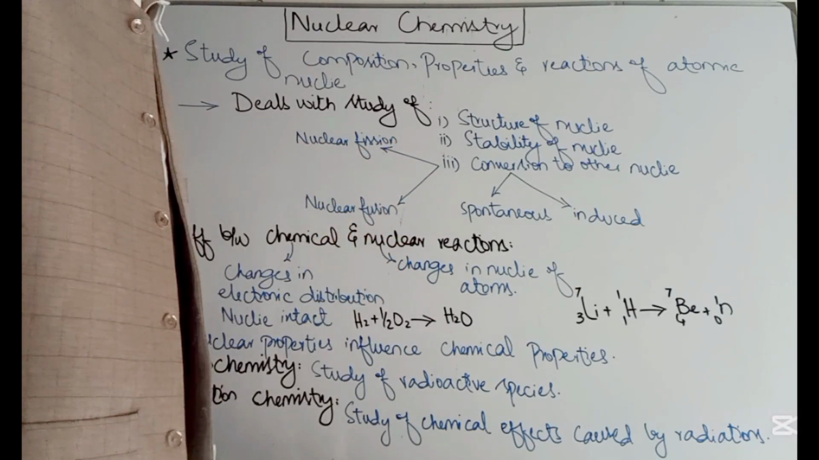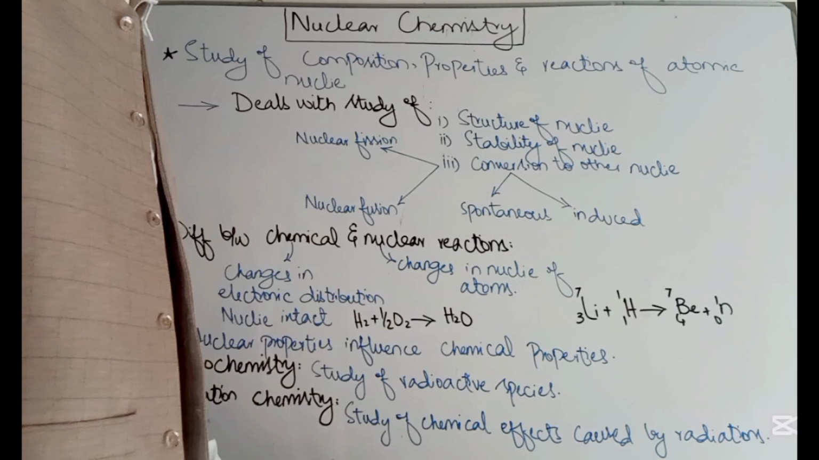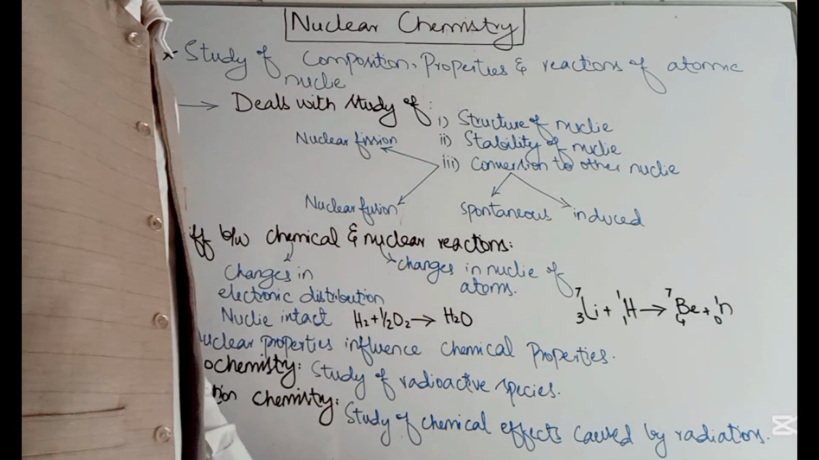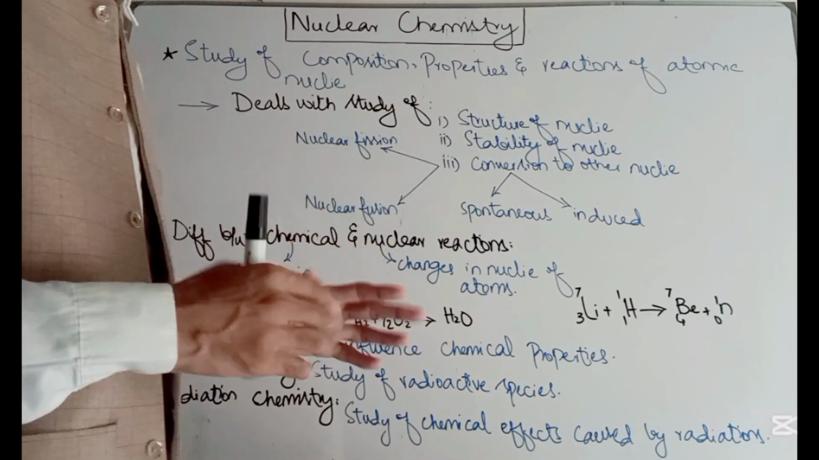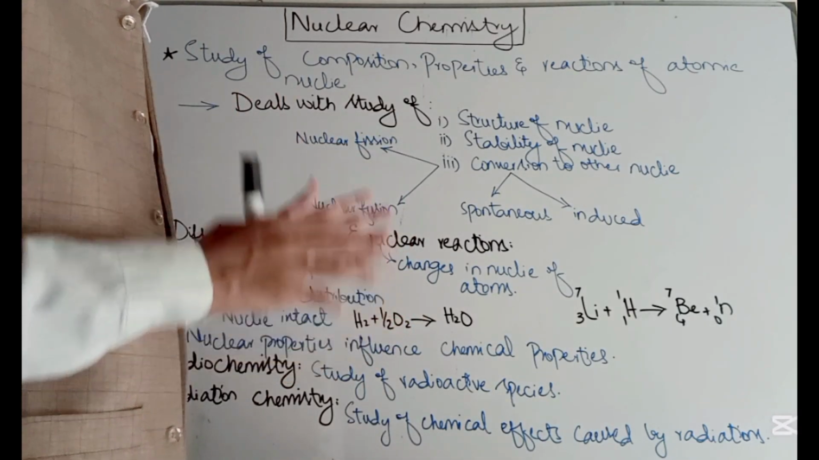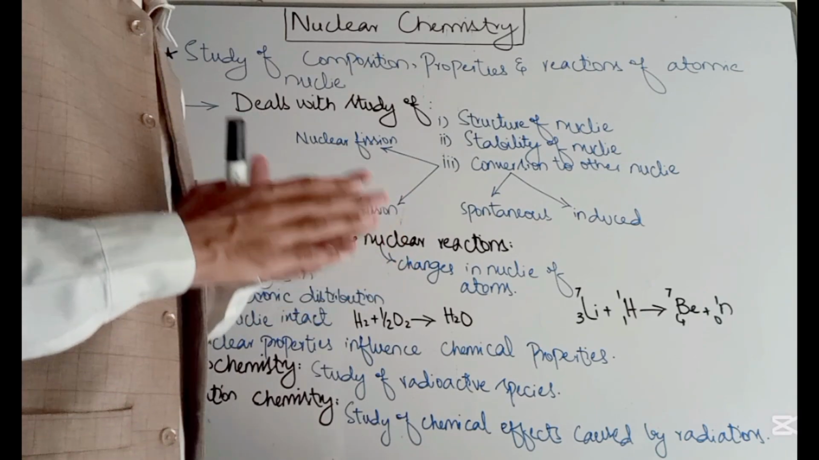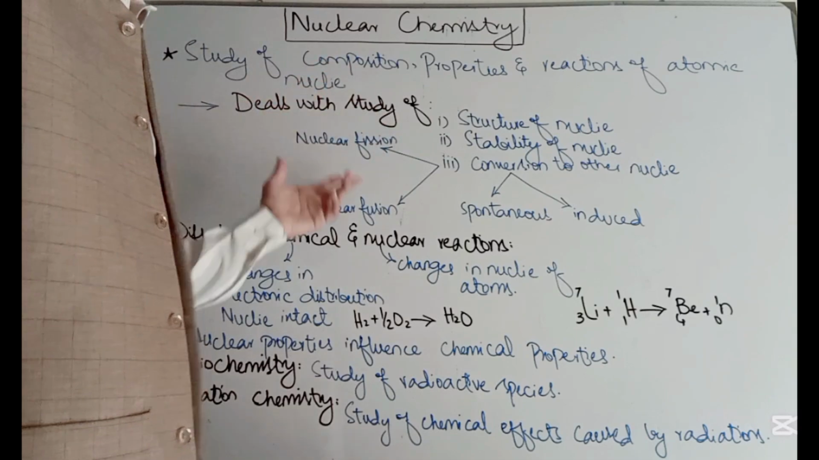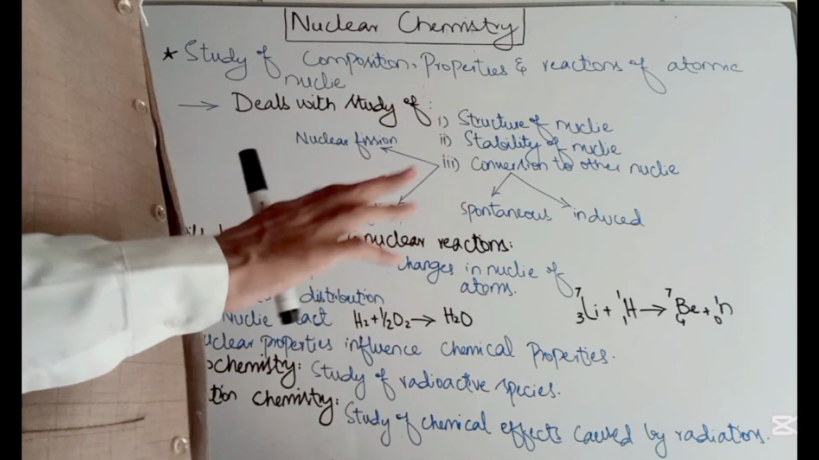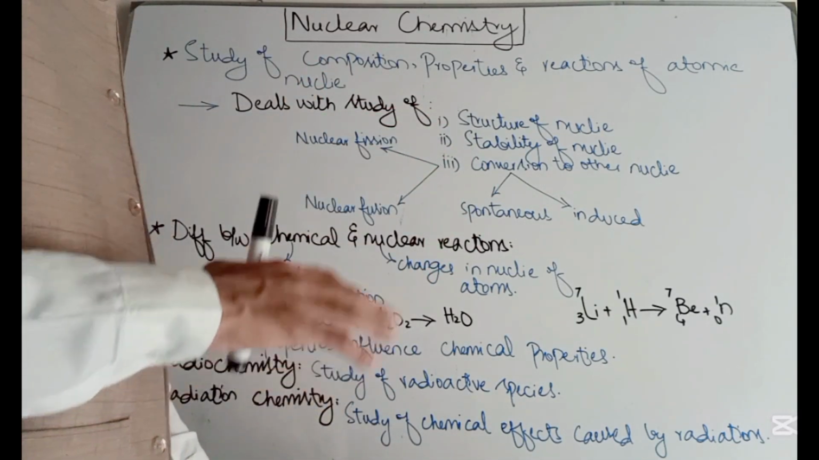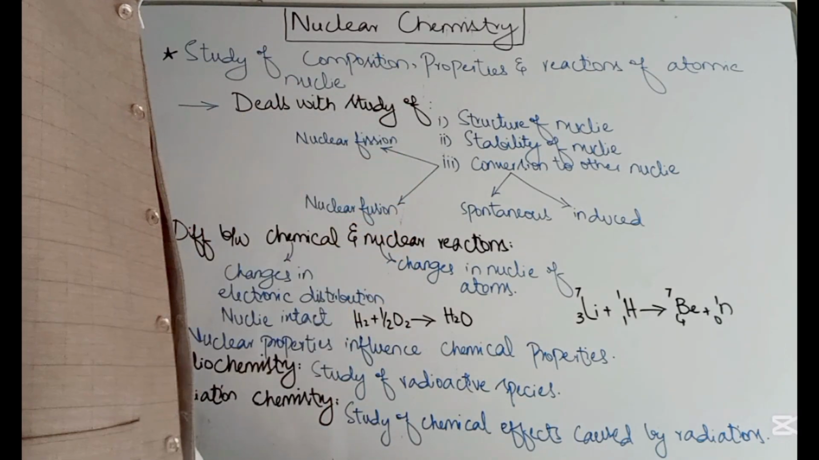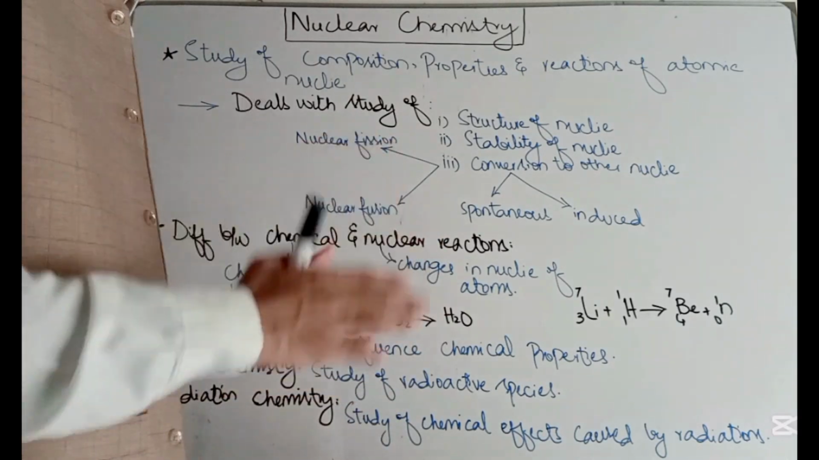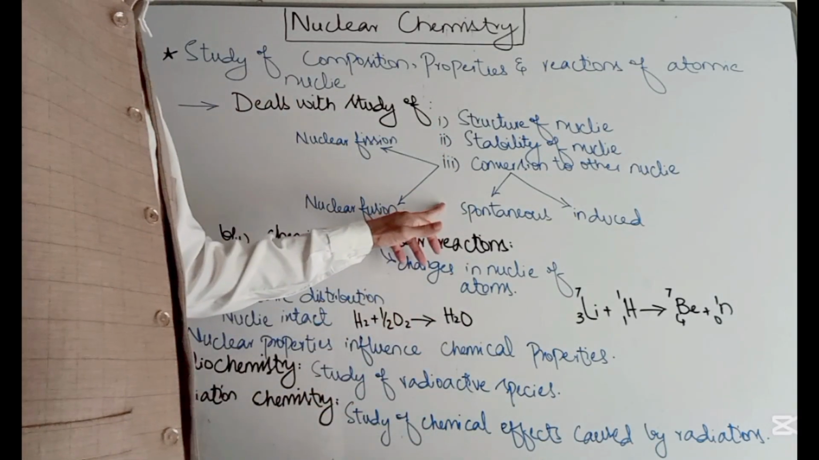The third aspect of nuclear chemistry is the conversion to other nuclei. One of the most important topics in nuclear chemistry is the conversion of atoms of one element into the atoms of another element. That is basically known as nuclear transmutation. So we are going to study nuclear transmutation. There are different types and kinds of nuclear transmutation, in which there may be a spontaneous conversion of one nucleus into another nucleus. That is known as spontaneous transmutation.